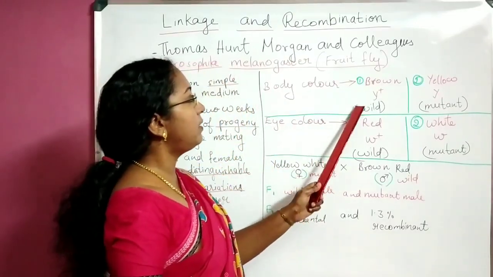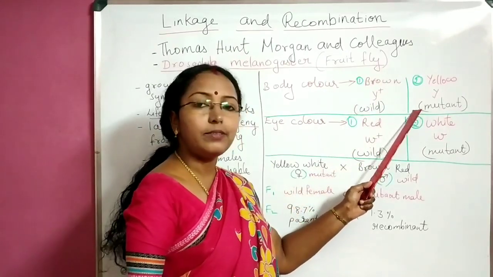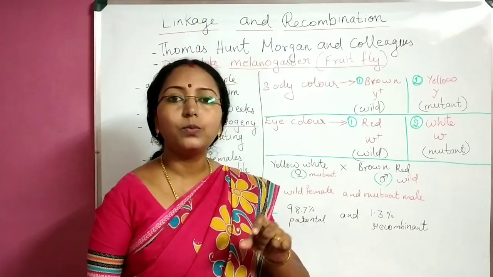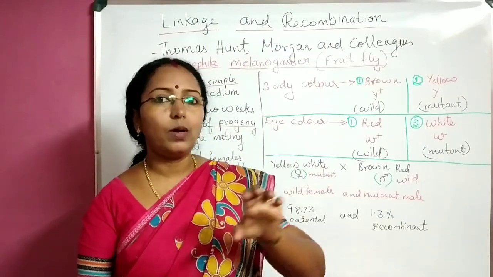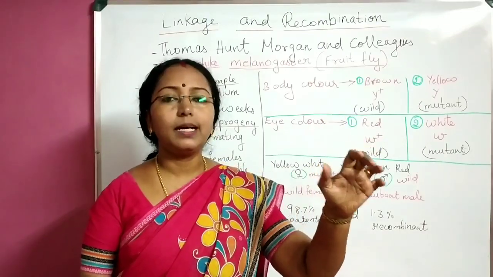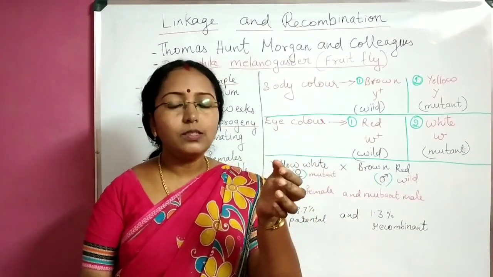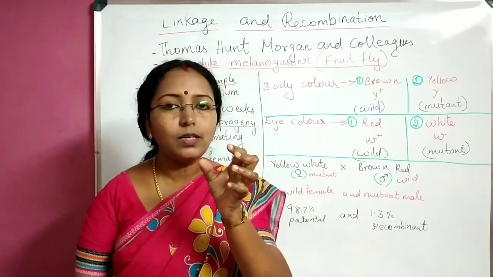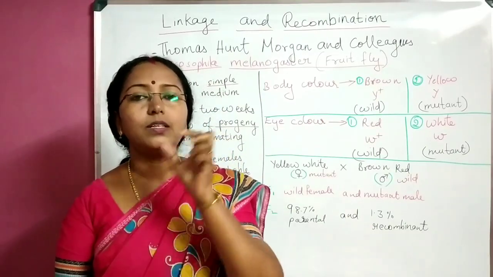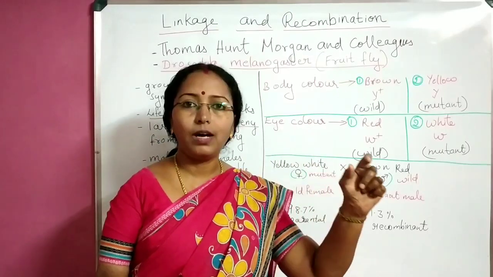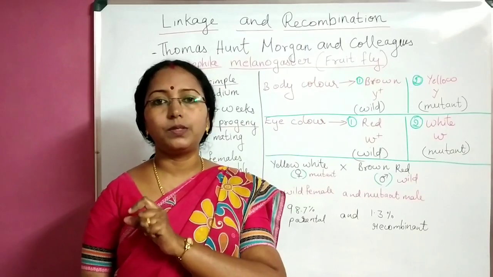So here wild type is brown body color. And instead of recessive we use the word mutant here. Mutant means some change has occurred. It is not wild type, but from the naturally occurring type there occurred some changes. So, in order to understand that some changes have occurred, we use the word mutant type. So, instead of dominant form, we use the term wild, and instead of recessive, we use the term mutant.